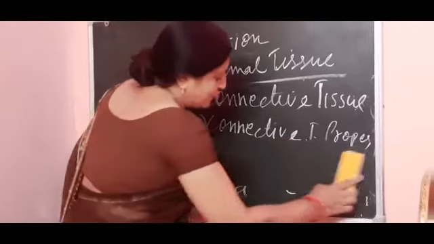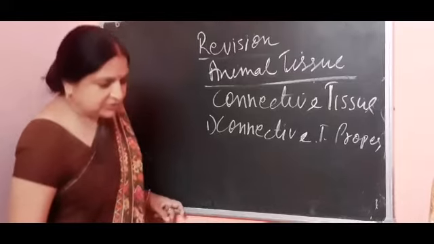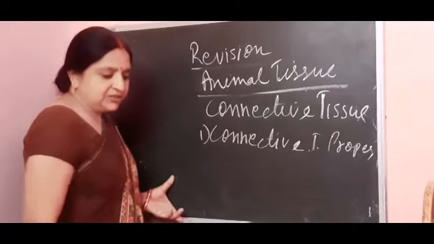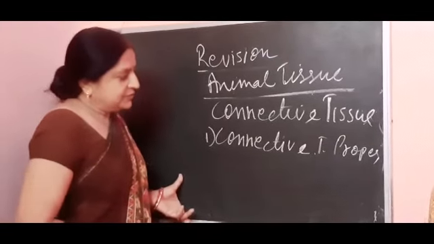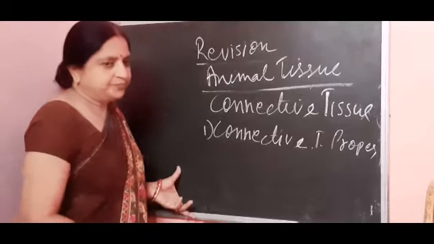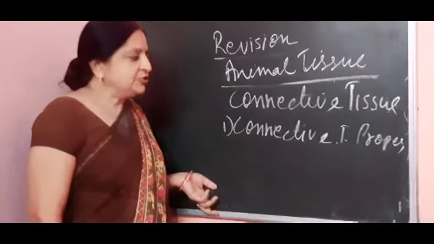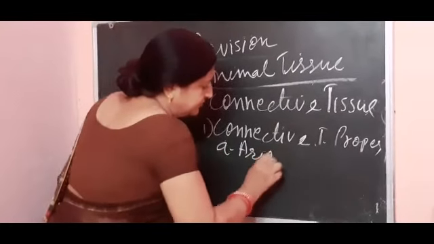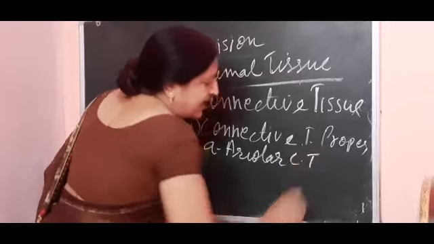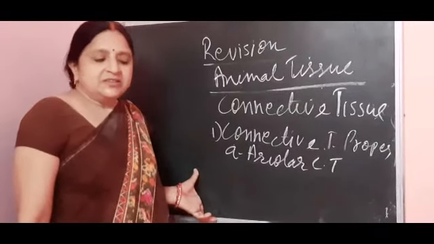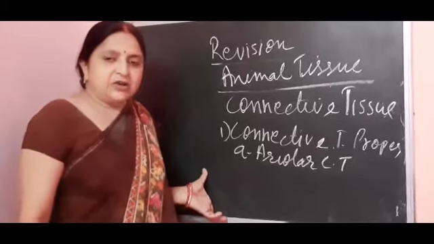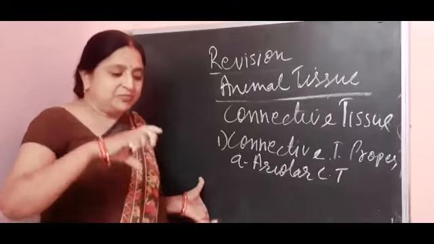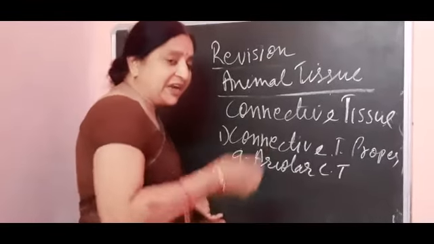In connective tissue proper, there are three types. First is areolar connective tissue. They are made up of fibers and nucleus, and fibers are present in bands like this.